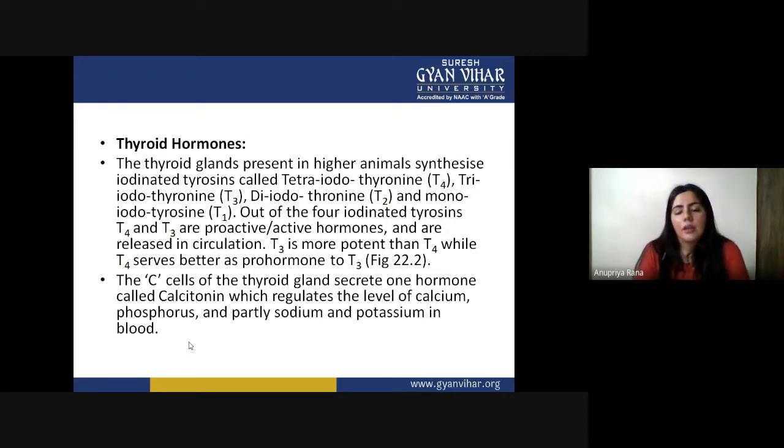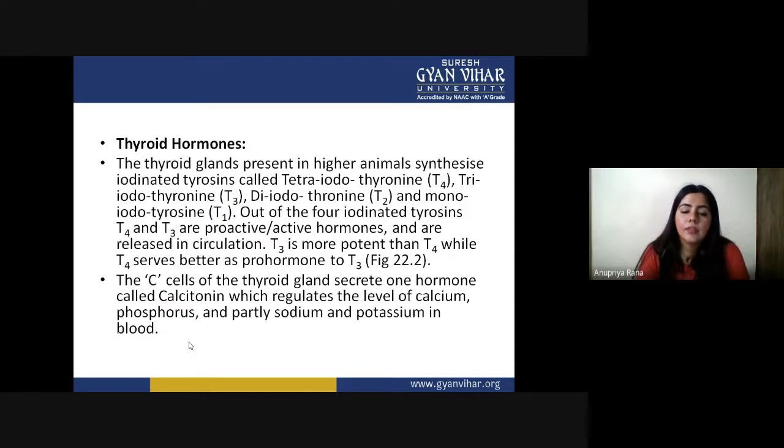So these, in short, we can remember as T1, T2, T3, T4. Out of the four iodinated thyroxines, T4 and T3 are proactive and active hormones and are released into circulation. T3 is more potent than T4, while T4 serves better as a prohormone for T3. So if we compare, T3 is more potent than T4.